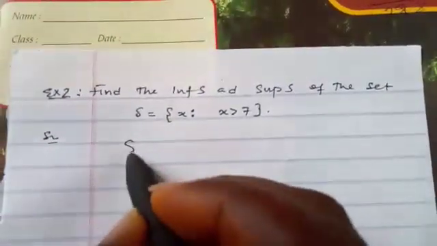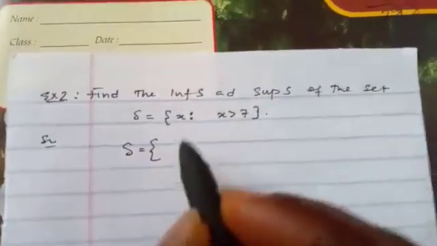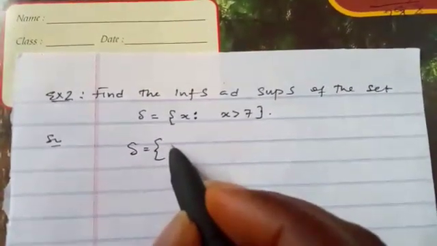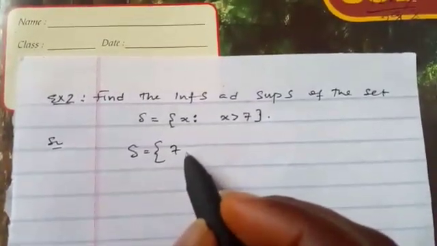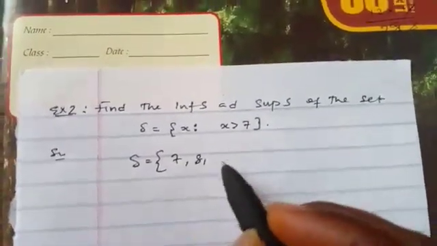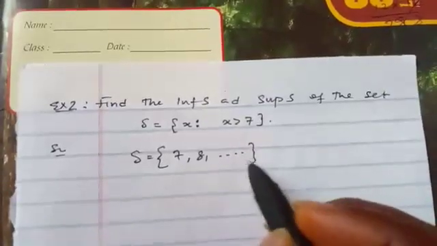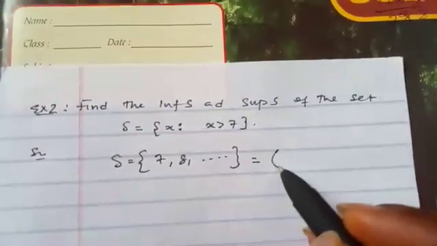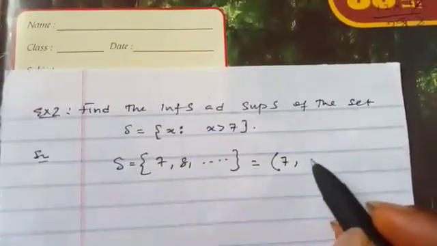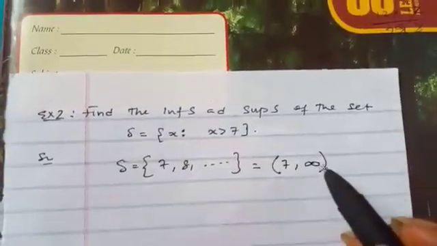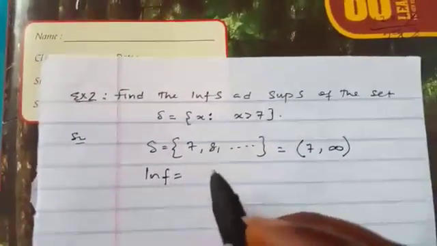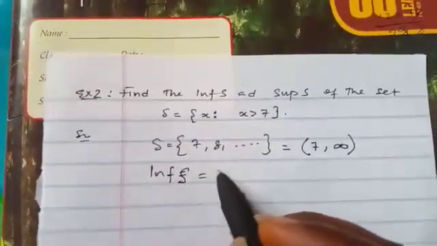So the first thing is we need to write out this set. S is greater than 7. So this will be 7, 8, and so on. We can write it as an interval like this: 7, infinity. So our infimum of S is 7.